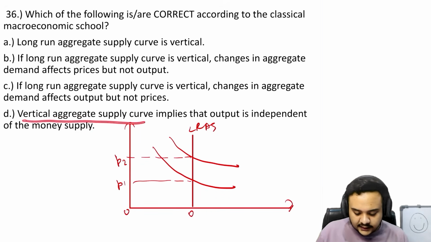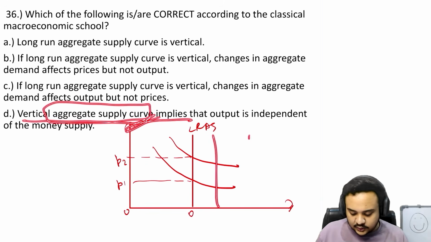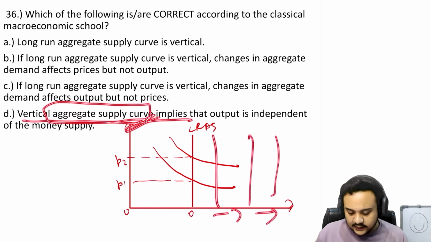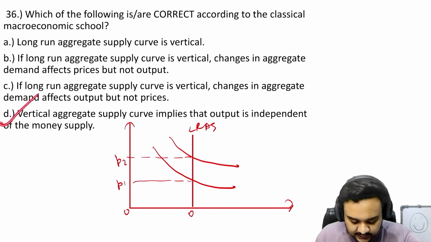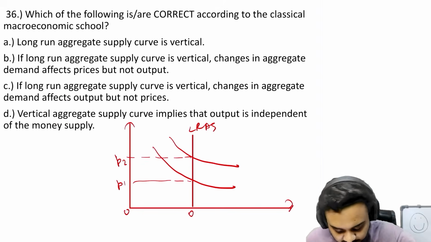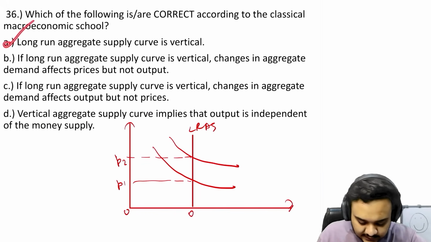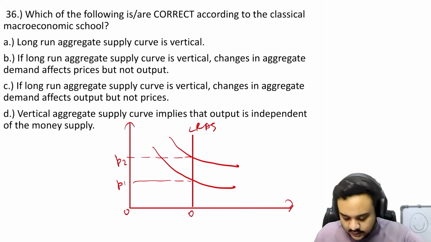This means that with a vertical supply curve, only a change in the supply curve is going to change the output levels, right? So this statement is obviously also correct. So the answer is A, B, and D, right?